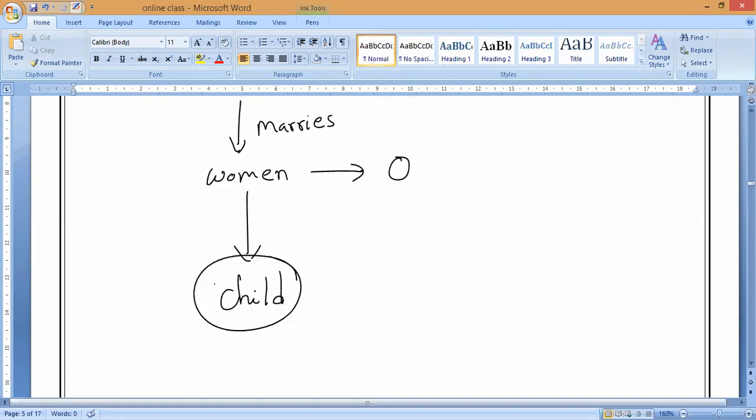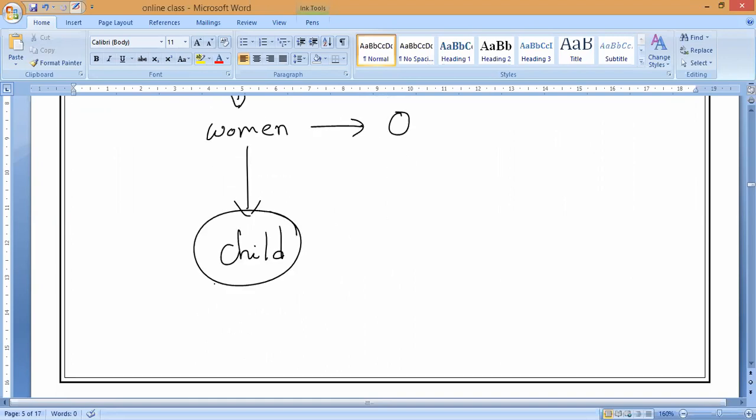Anybody? What will be the blood group? Yes, sir. A. Yes, 100% A. Very good, Kevin. So now this blood group is having, what is the genotype present? What is the genotype of the child? Anybody can tell me? Genotype. IA. Yes, the genotype present is IA and IO. Anyhow, we know that the blood group which he is going to get is A only.